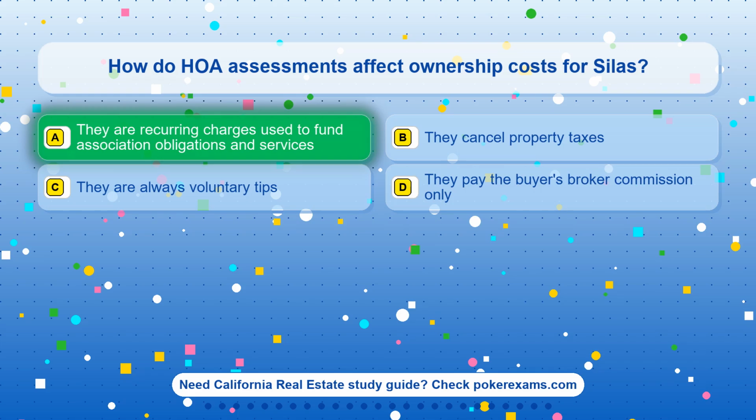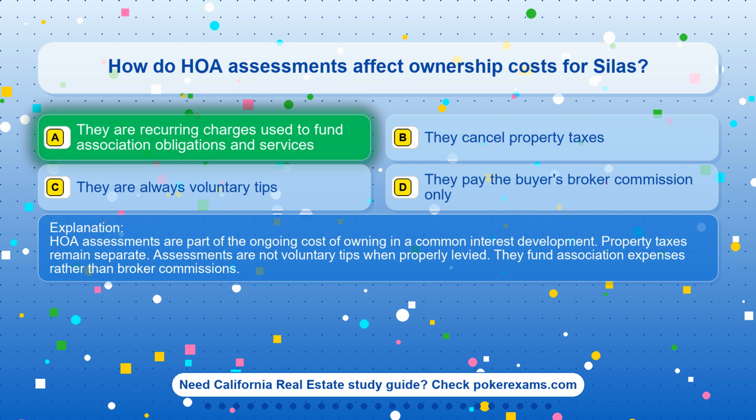The correct answer is option A. They are recurring charges used to fund association obligations and services. HOA assessments are part of the ongoing cost of owning in a common interest development. Property taxes remain separate. Assessments are not voluntary tips when properly levied. They fund association expenses rather than broker commissions.